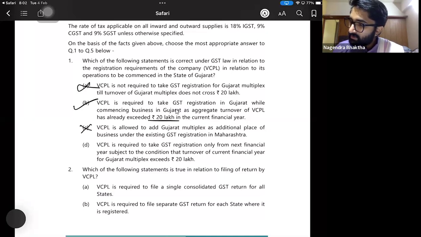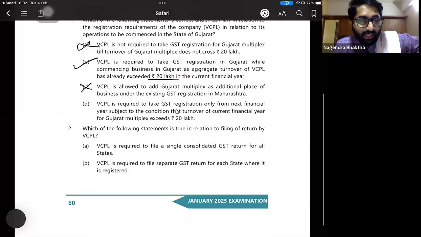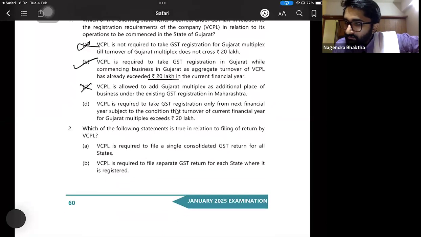VCPL is required to take GST registration only from the next financial year. No. From the beginning, if they want to start the business, first registration. So that's why answer B. Second question, which of the following statements is true in relation to filing the returns by VCPL? Now, VCPL is filing the returns. Which amongst them is the correct one?